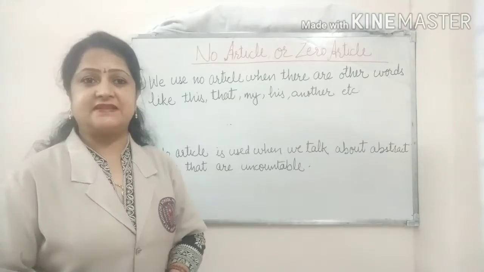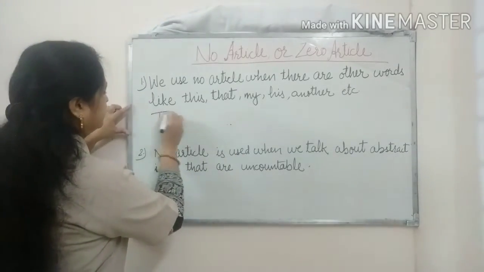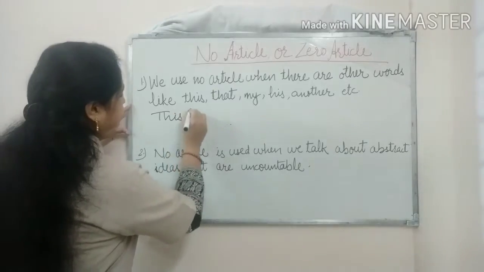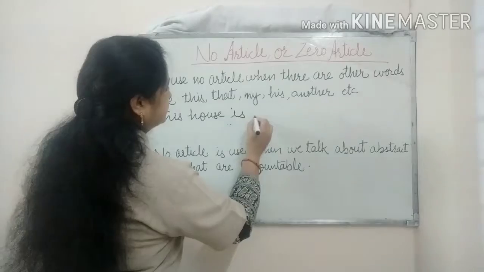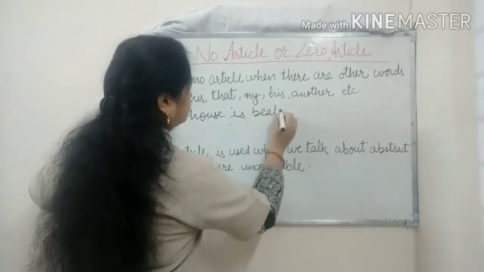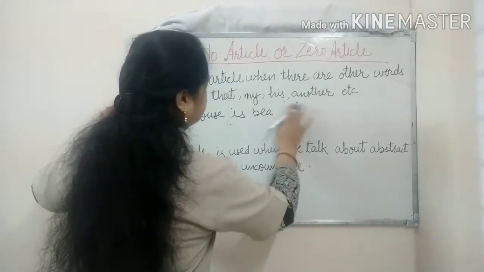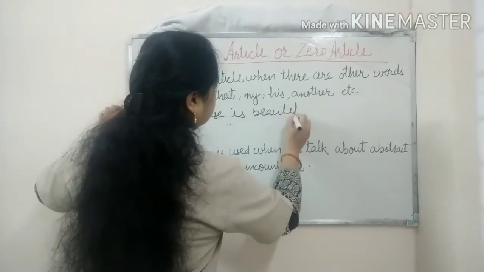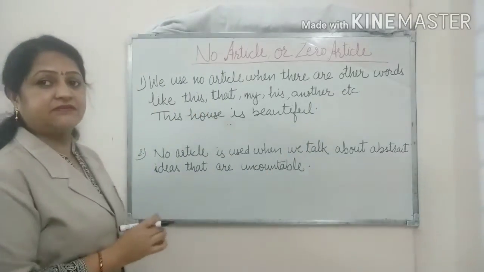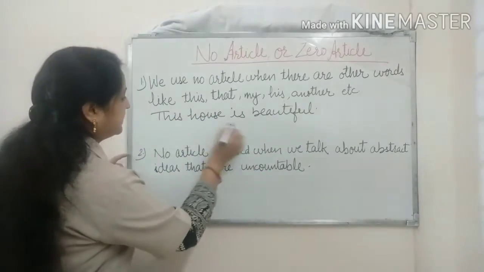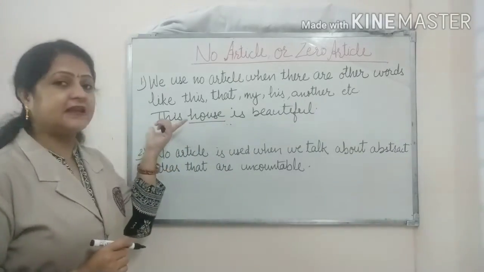So the first example is: This house is beautiful. In this sentence we can see that with the noun house we have not used any article.